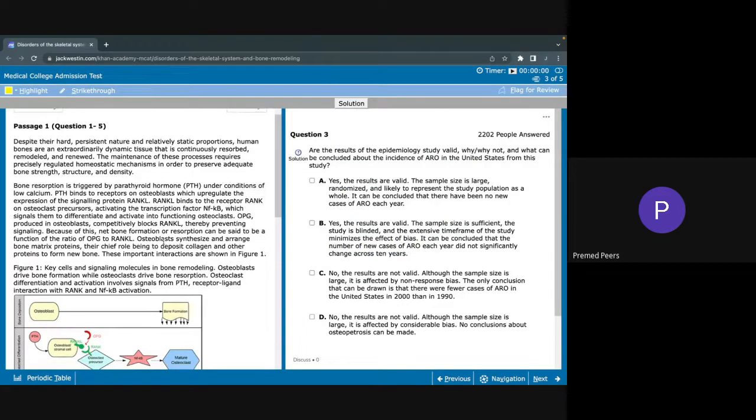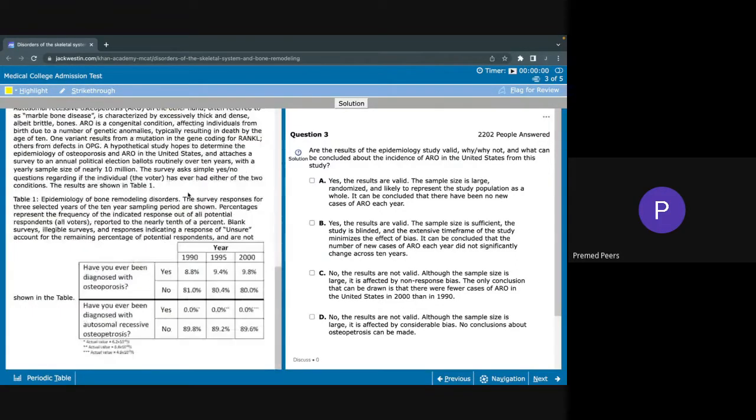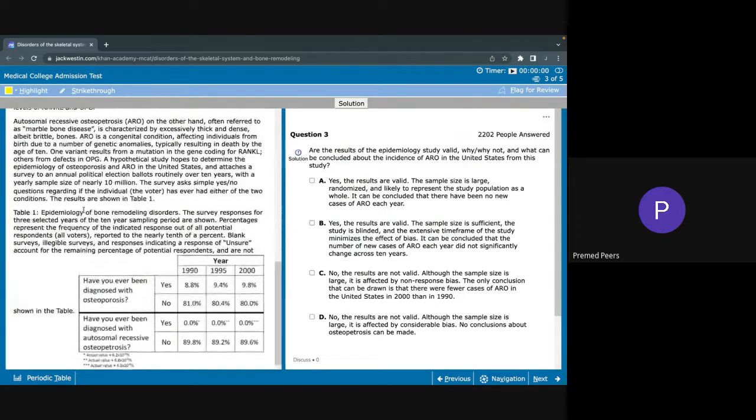So this question: are the results of the epidemiology study valid? Why or why not? And what can be concluded about the incidence of ARO in the United States from the study? So we're looking at the incidence of ARO based off the results of this study. So if we go down here and we reread the part about the study, it attaches a survey to an annual political election ballot routinely over 10 years with a yearly sample size of nearly 10 million.